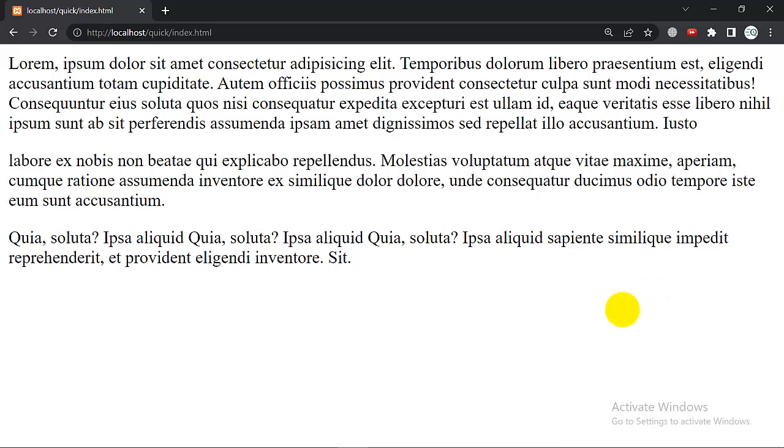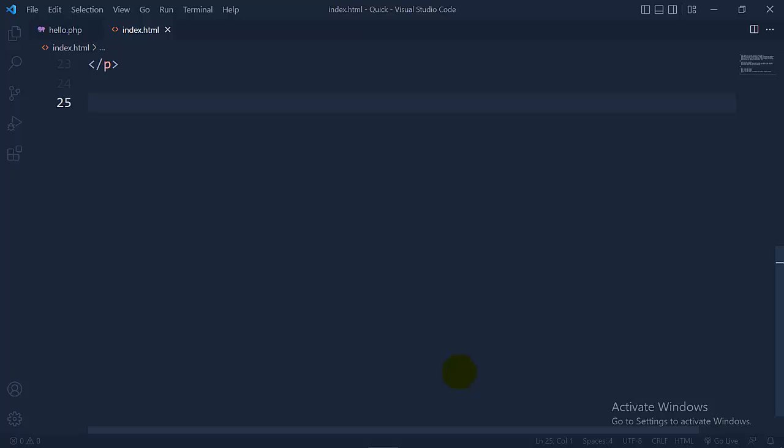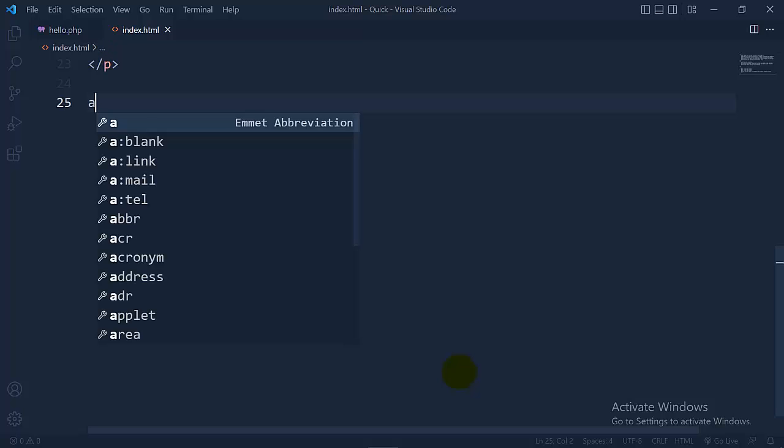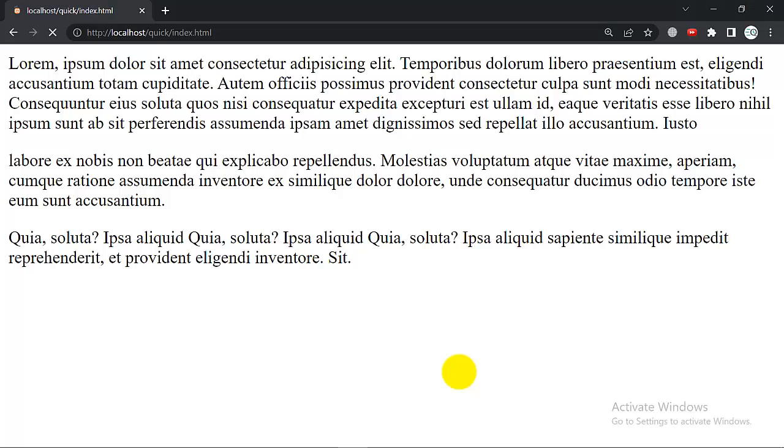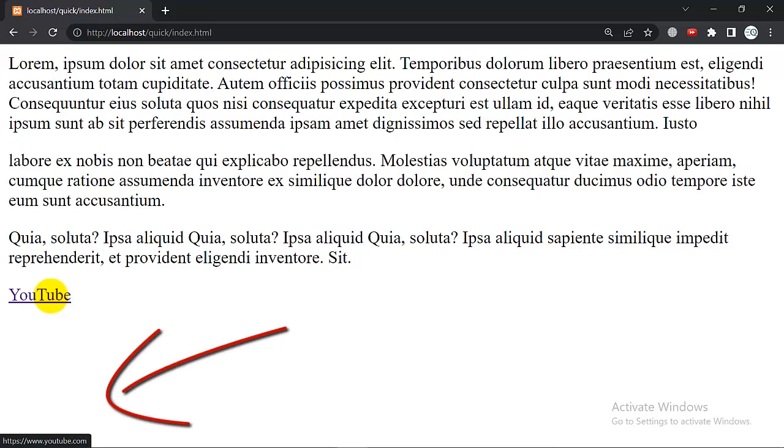We can use links, like we can add anchor tags, or a tags, and then the value like YouTube, and place the link here like this. And if I refresh, you can see a YouTube link is here. When I hover on this, you can see a link appears on the bottom left side. And if I click on it, it will open YouTube.